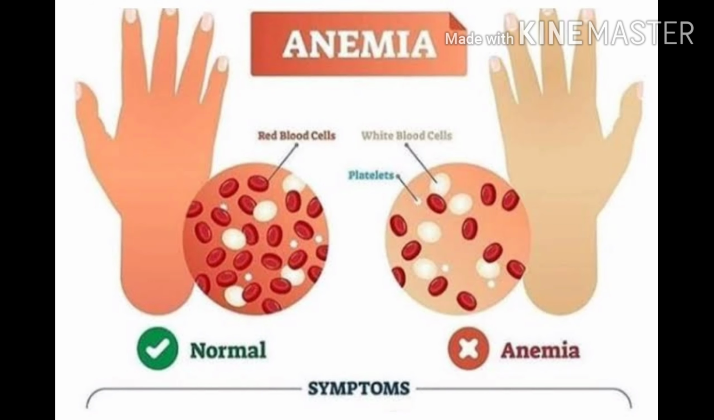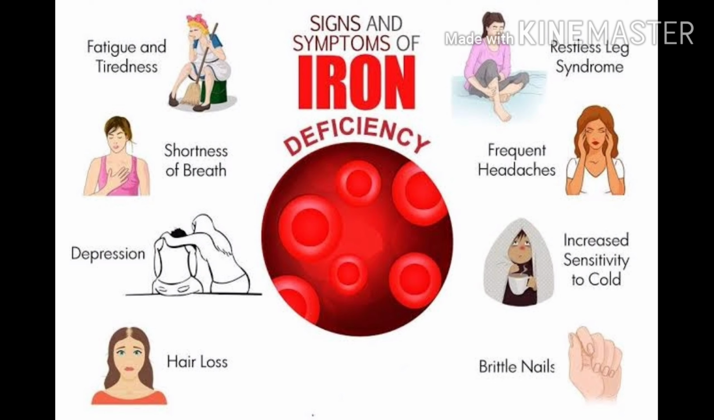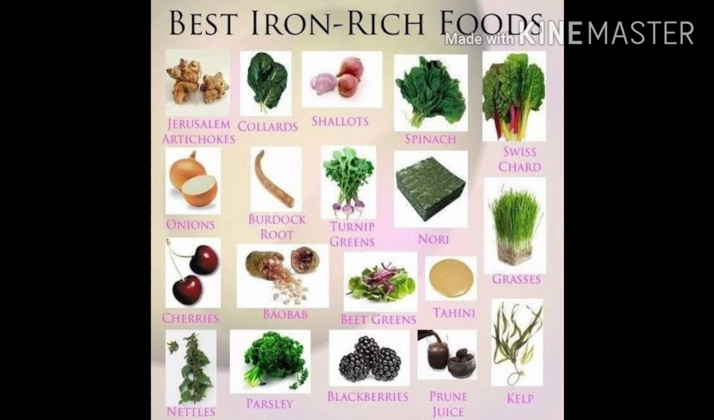Children, this is a disease of anemia. In this disease, red blood cells are not formed, so the person looks pale and feels tired. It is caused due to the deficiency of iron, and the sources of iron are leafy vegetables, cereals, meat, etc.